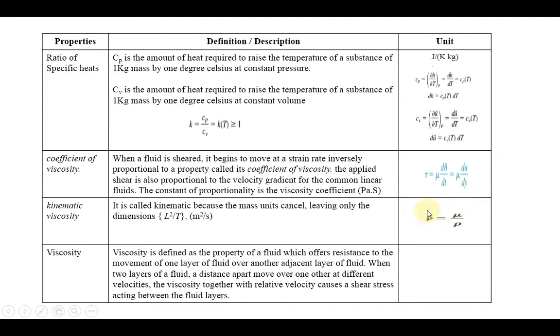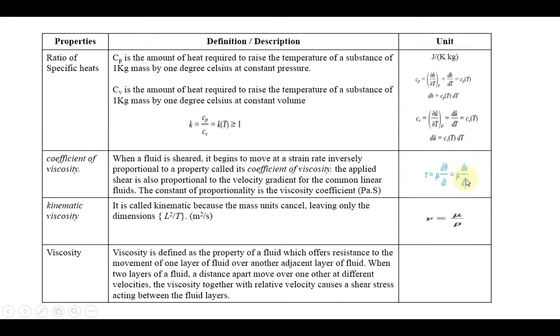As per Newton's law of viscosity, the shear stress tau is directly proportional to the velocity gradient, so tau is proportional to du by dy. Here u is velocity and y is the distance from one plate to another plate, so we see how the velocities vary with the distance.